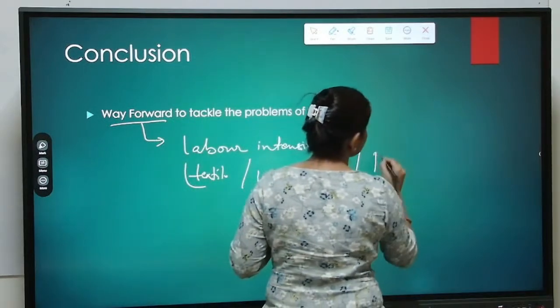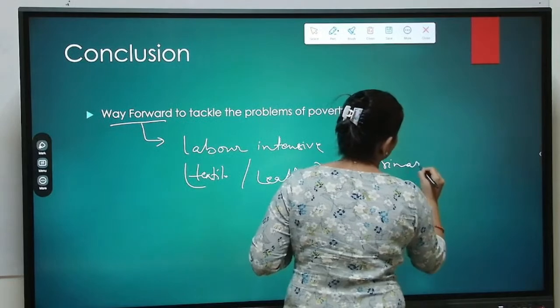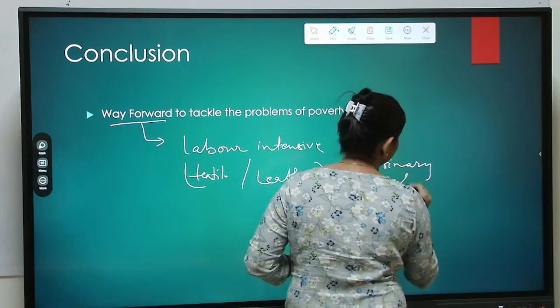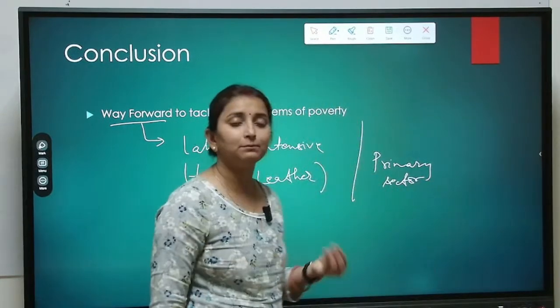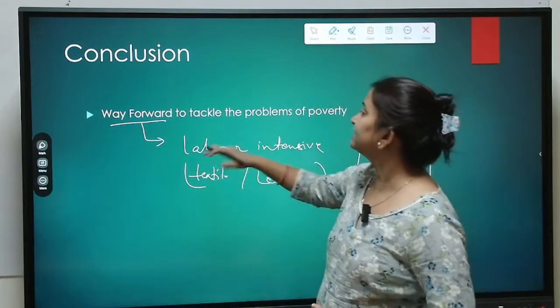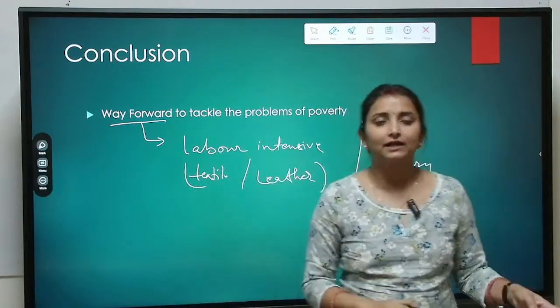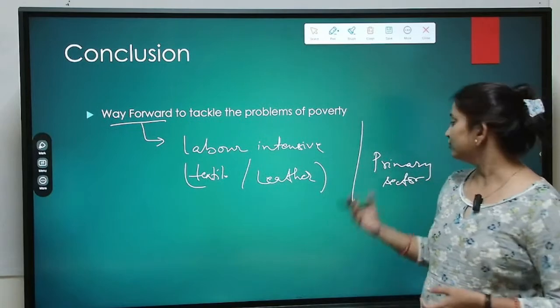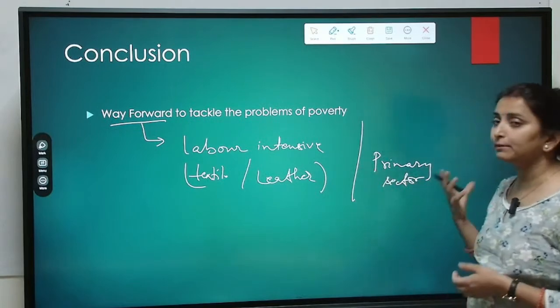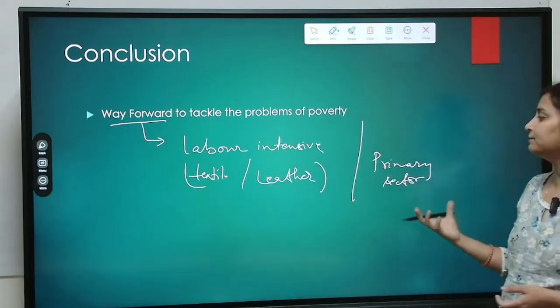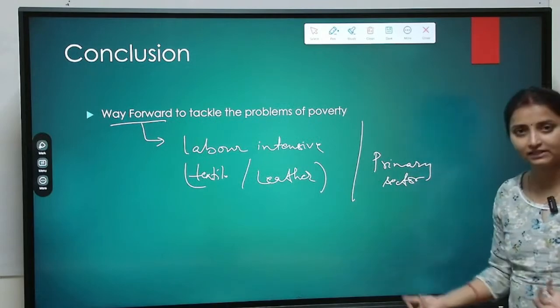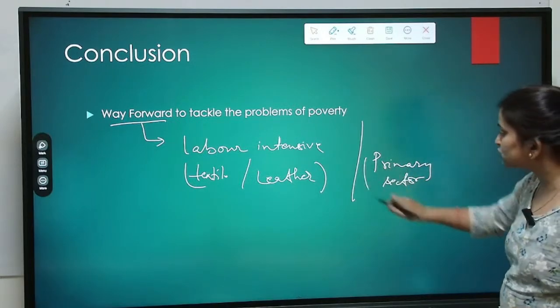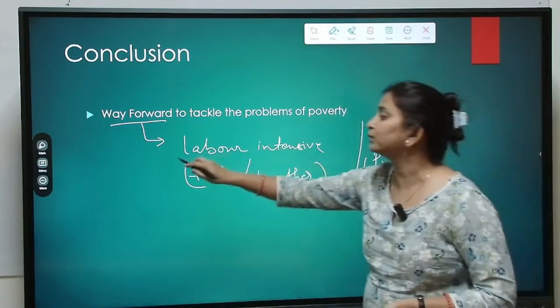Even the primary sector such as agriculture can be focused on. Okay, the primary sector can be focused on to tackle the problems of inflation and unemployment. Okay, so we need to provide them with remunerative income as recommended by the National Commission for Farmers, or Swaminathan Committee. So here also we need to work upon.